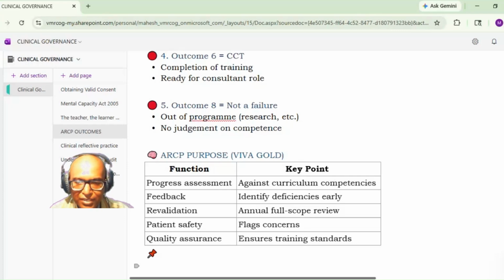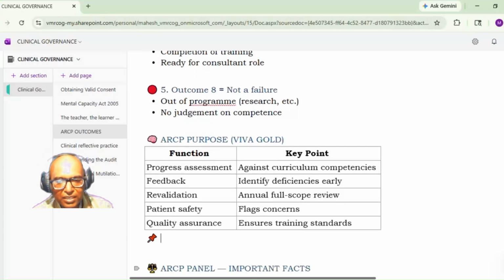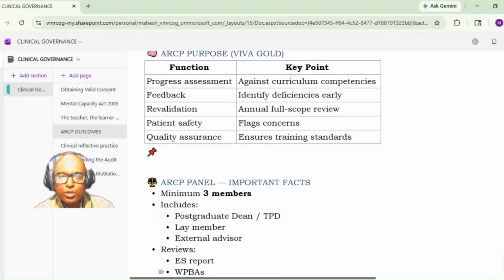Second is patient safety. So it will note down the concerns which are there with the trainee, and it will give the important marker for the patient safety also. Then quality assurance. It ensures that the training standards are maintained.